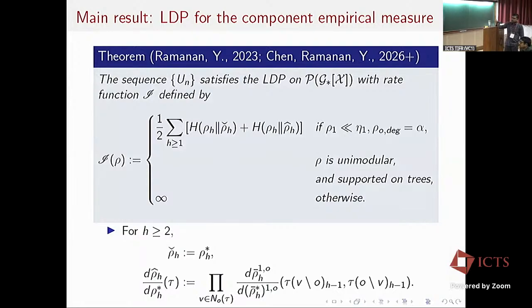So this is our result. As I mentioned, the LDP in the configuration model is already proven in the literature that I showed. Our contribution is to show that the rate function takes this form, and also to extend the LDP to a broader class of random graphs with heterogeneous vertex types.